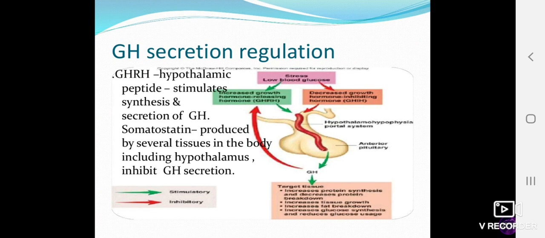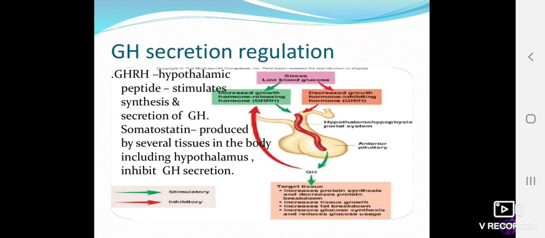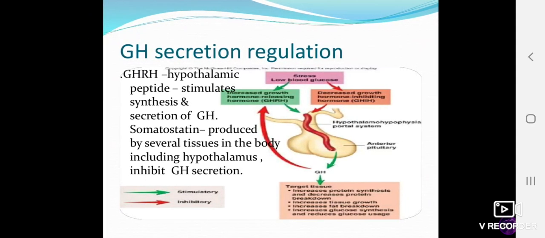So somatostatin is not only produced in the brain but in many other organs also, like the pancreas, and the hypothalamus. They inhibit growth hormone secretion, which is antagonistic to the secretion of growth hormone, right?